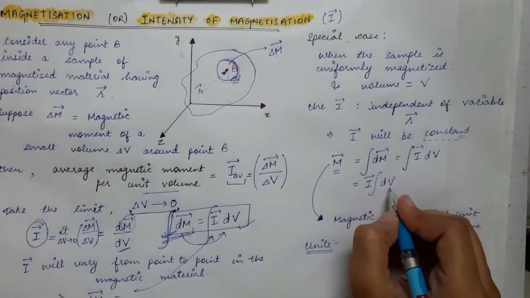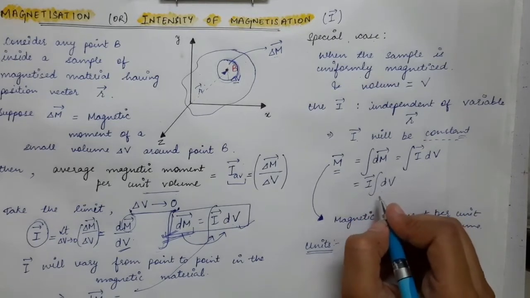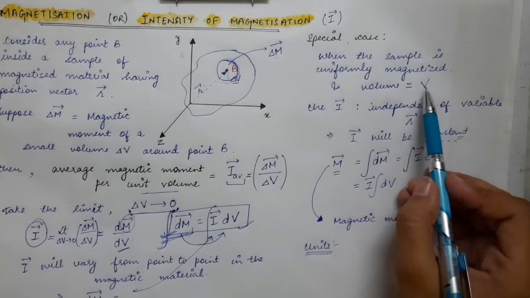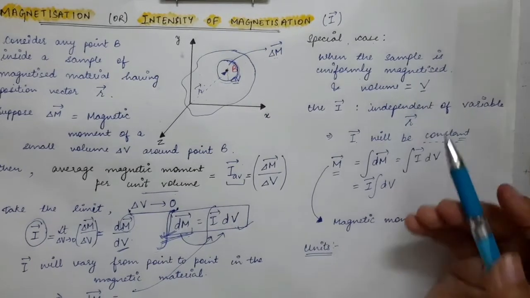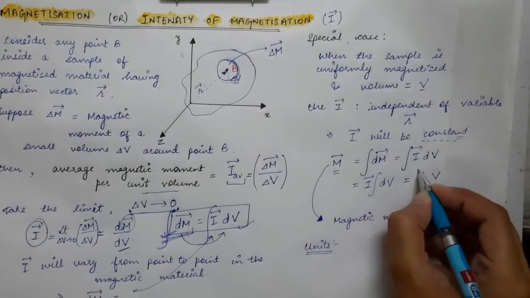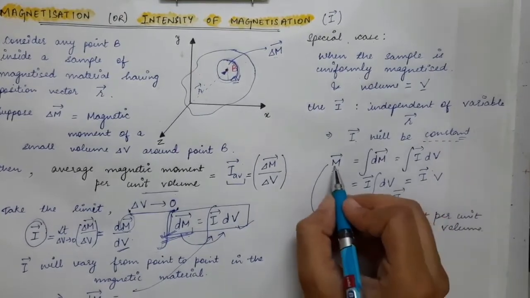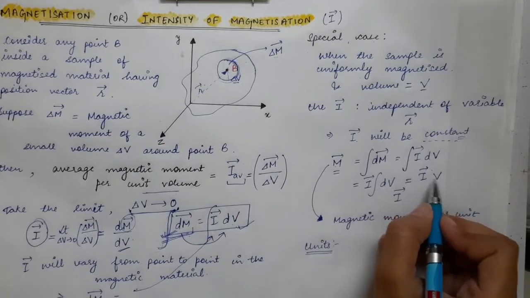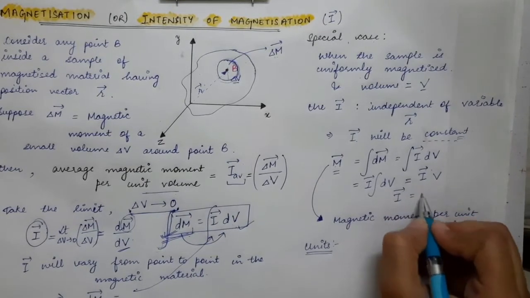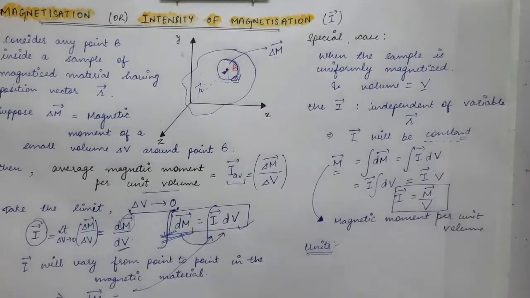And what is integration of dv? dv is the small volume element and its integration over the whole sample will give you the total volume of the sample, which is given by capital V. So integration of dv will be just equal to V and I vector will remain as it is. From here you can find the formula of I vector. So m vector has come out to be equal to I vector times V. So I vector will be equal to m vector divided by V. This is the formula of I vector when the material is uniformly magnetized.